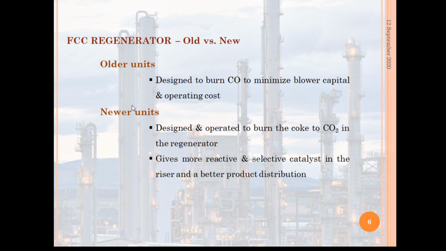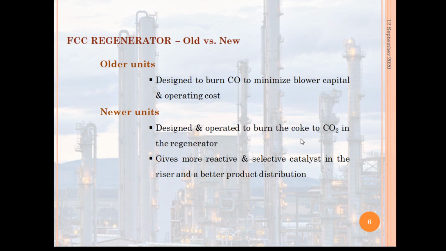Now, newer units are designed and operated to burn the coke to carbon dioxide in the regenerator, because they can burn to a much lower residual carbon level on the regenerated catalyst.